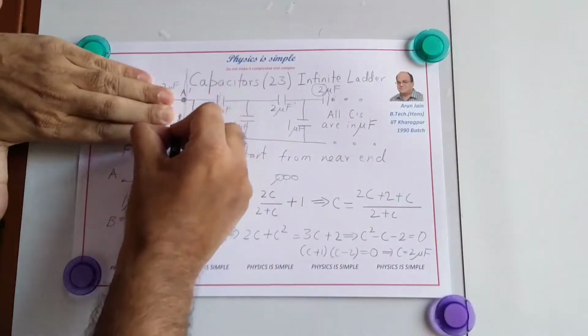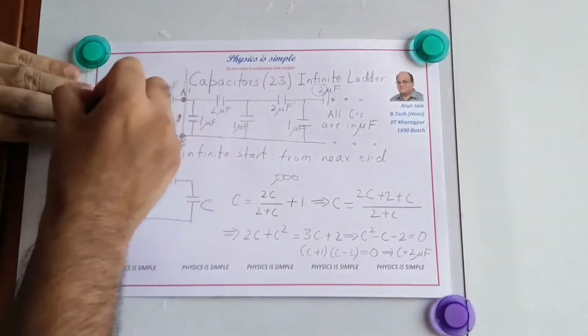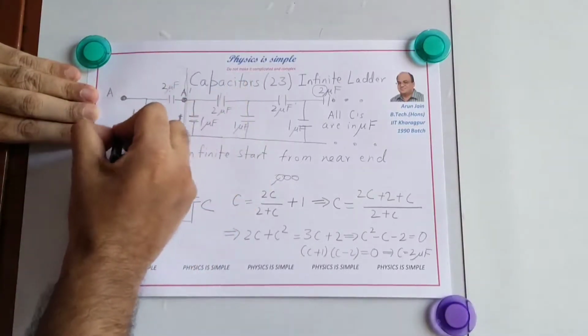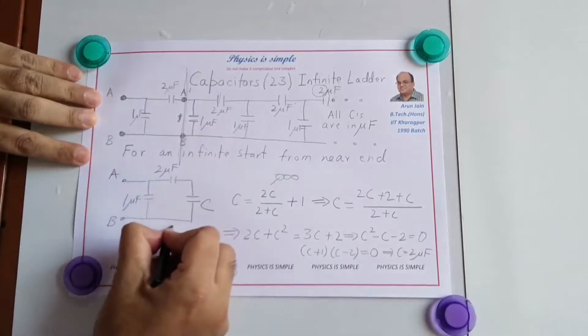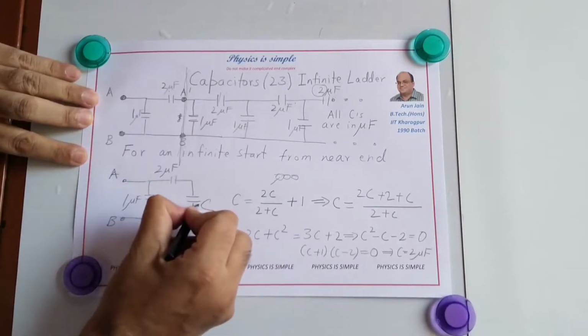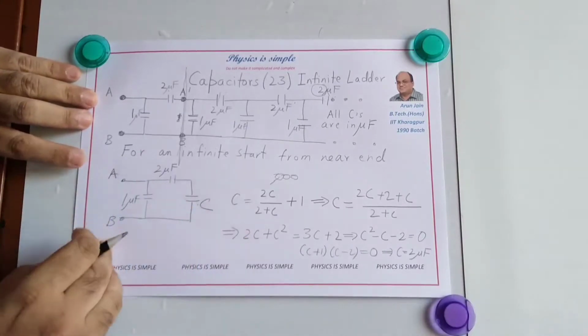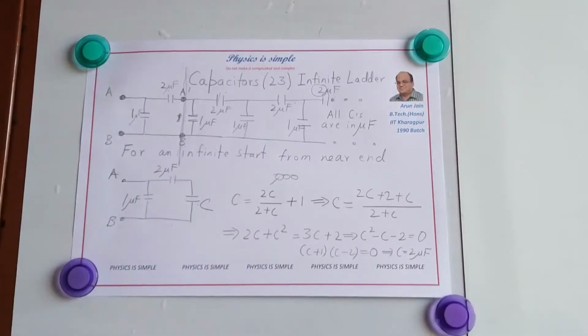So the capacitance between these 2 points is the same as the capacitance between these 2 points. So if you call this C, this also is C. So we get this circuit. Then these 2 are in series and that is in parallel with this, and that equivalent capacitance is equal to C, and the rest is simple algebra.